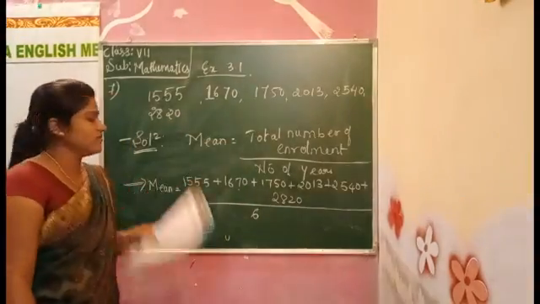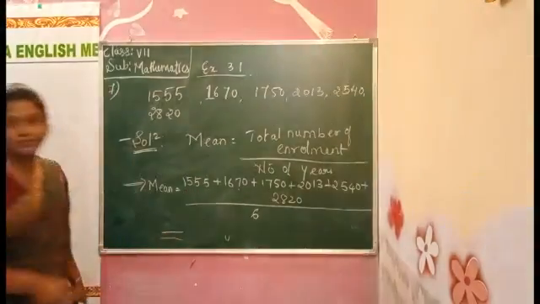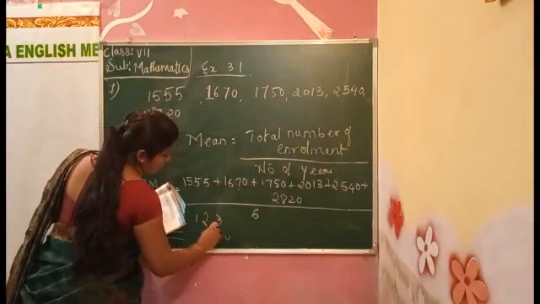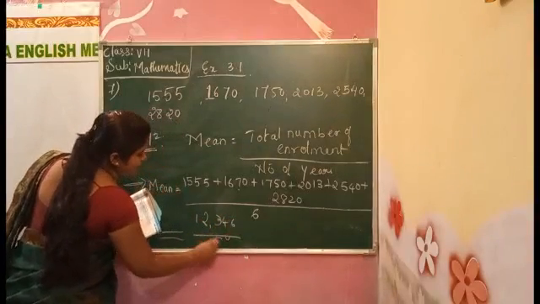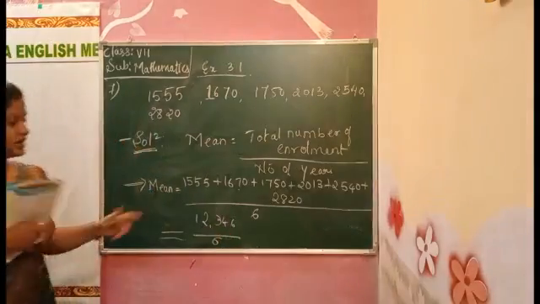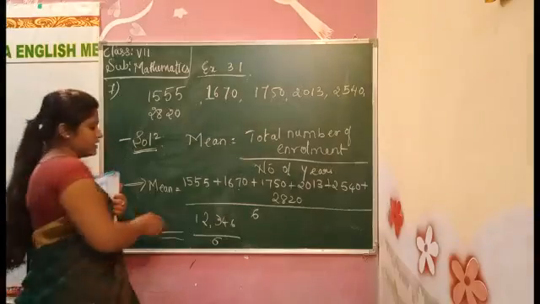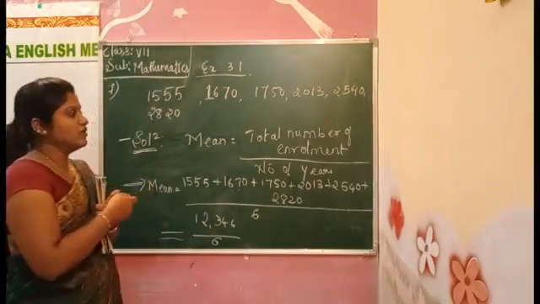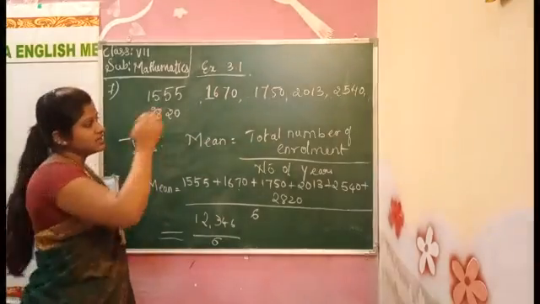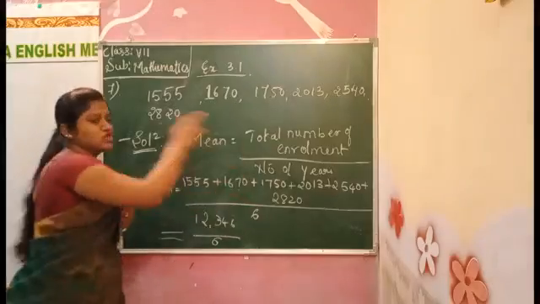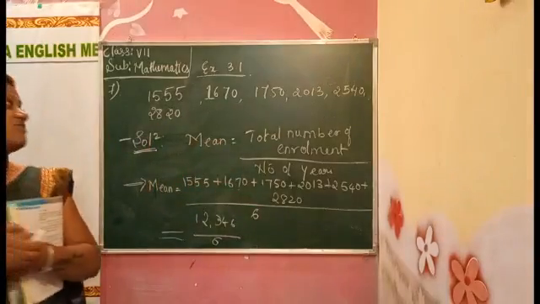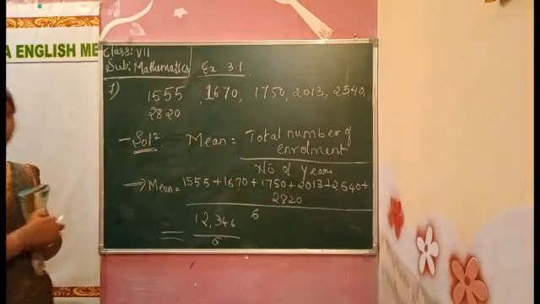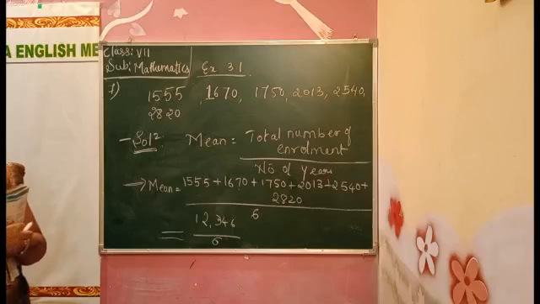Now add all these. What we get? I am doing it directly. 12,346 we get. Okay, add it. You also add, children. You will also get that much only. You have to add all the numbers. Now see whether it will divide or not. Where we have to do it, children? On the rough side. So copy this one. We will show you the division in the rough. Copy it properly.